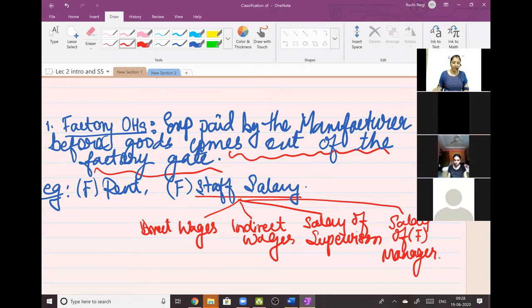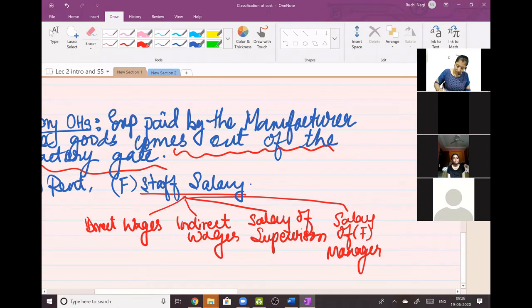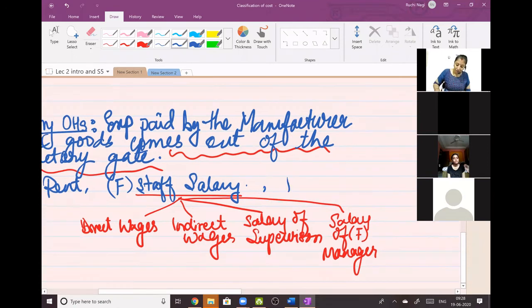That indicates factory in cost accounting. So when I say factory staff salary, it will include direct wages, indirect wages, salary of the supervisor, and salary of the factory manager. I hope you can relate this with your manufacturing final accounts. These are all the items from there. Okay, next comes factory electricity.